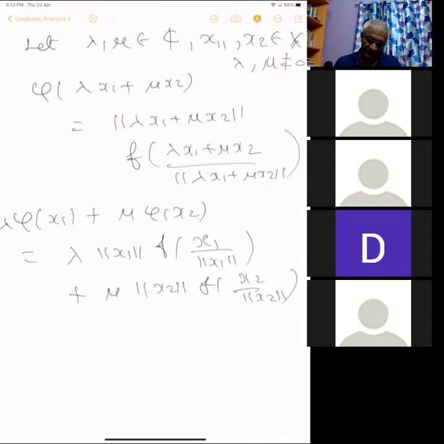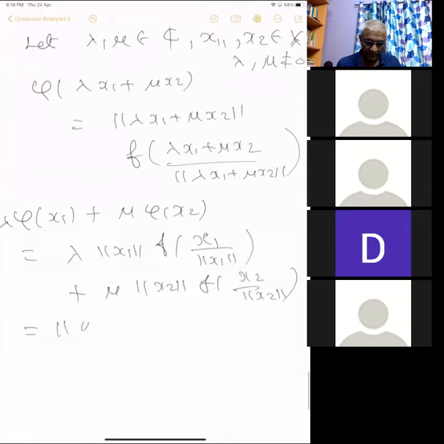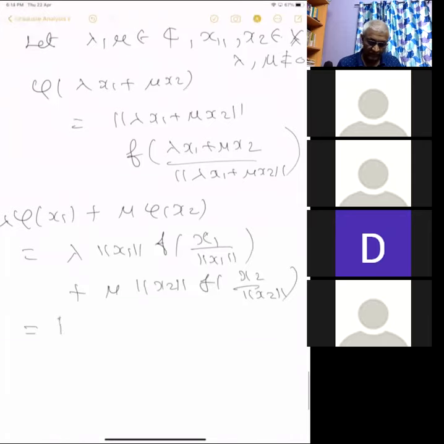Now I just multiply and divide by the norm of lambda x1 plus mu x2.